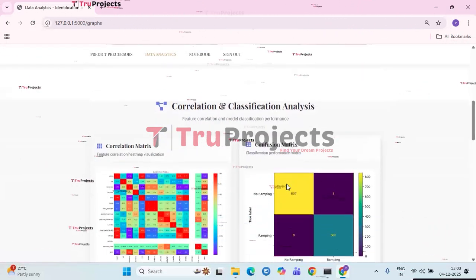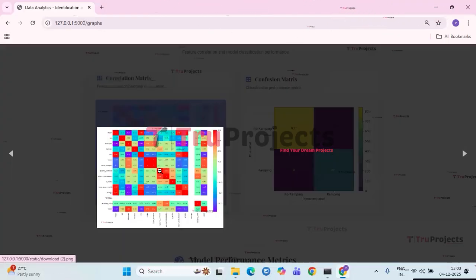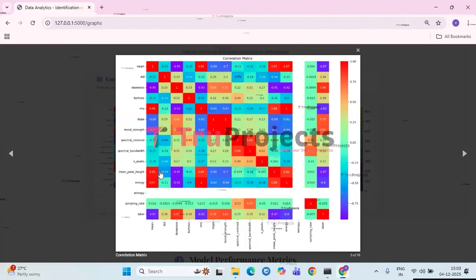Next, we have the correlation and classification analysis graphs. First, we have the correlation matrix graph. The correlation matrix visualizes how different features in the dataset are related to each other and to the target label. Strong positive correlation appears in warm colors, while strong negative correlation appears in cool colors.